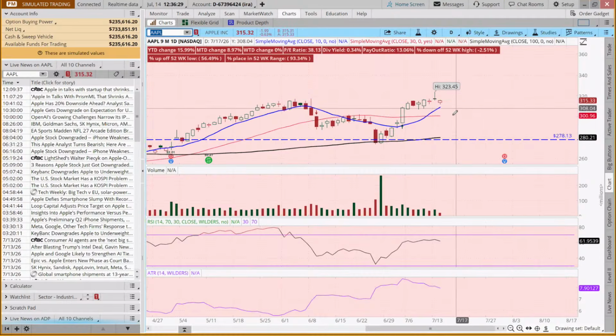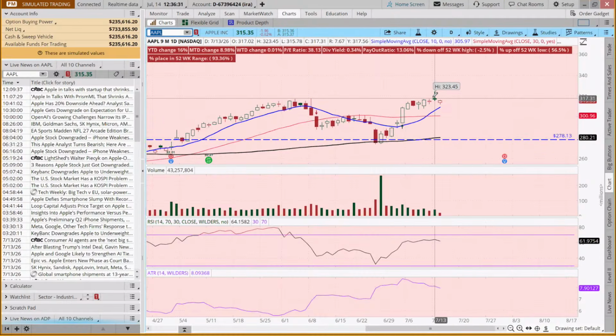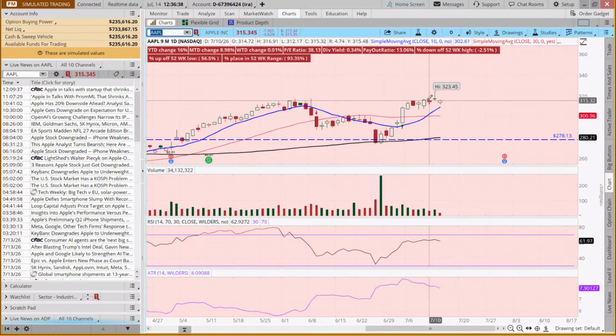And now I'm going to get rid of that drawing. And we hit a new high for Apple yesterday. But what is this candle pattern? We call it a shooting star. And what this is saying is, hey, the buyers may be experiencing some fatigue. It could end up pulling back.